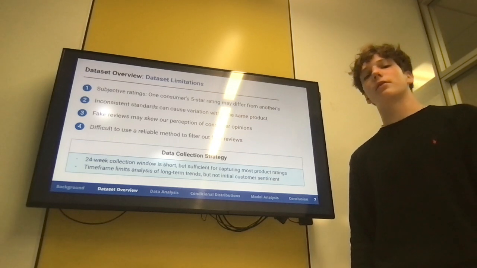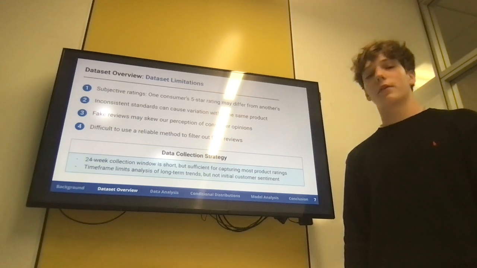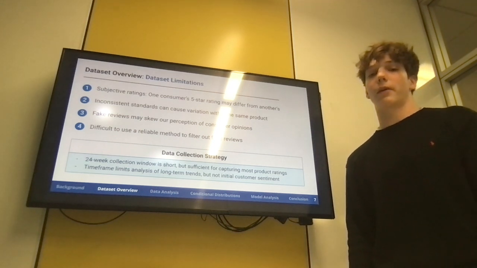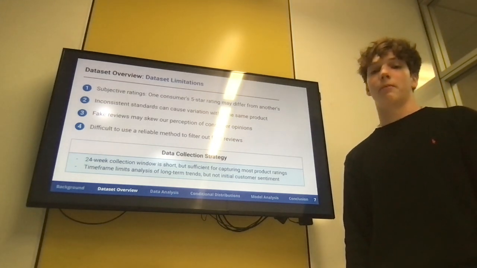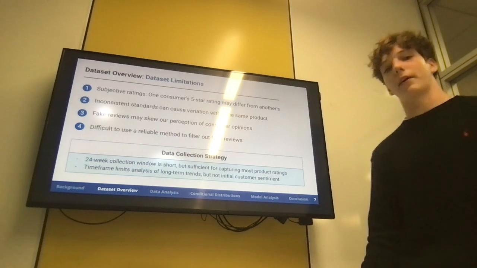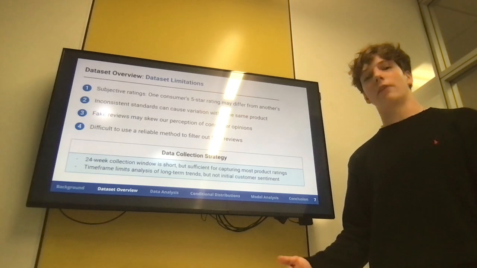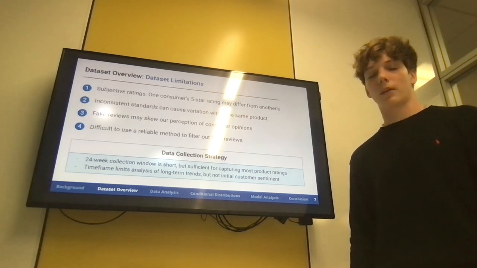Next, it's important to note some limitations to the dataset. First of all, ratings are subjective. One consumer's 5-star rating may be very different from another, and the same goes for 1-star ratings. Next, inconsistent standards can cause variation within the same product, meaning that one customer may receive the same product but of a very different quality and would therefore leave a very different review.